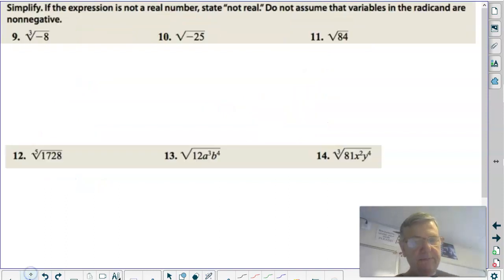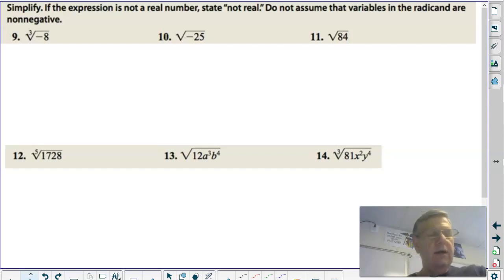All right, let's keep going. Simplify. If the expression is not a real number, state not real. Do not assume that variables in the radicand are non-negative. Okay, so we have to be careful. You cannot take an even root, that's a 2 index, 4 index, 6 index, 8 index. You cannot take an even root of a negative radicand.